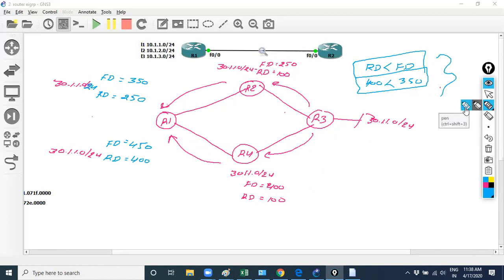And now we need to understand why we use this feasibility condition. Why do we make this?